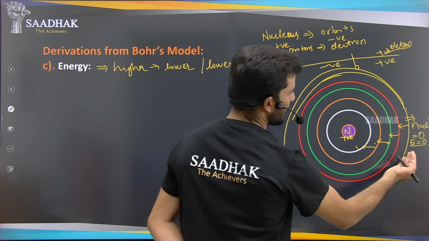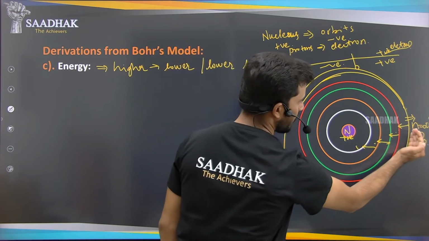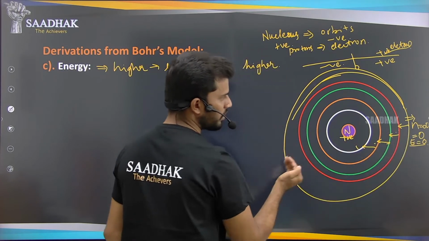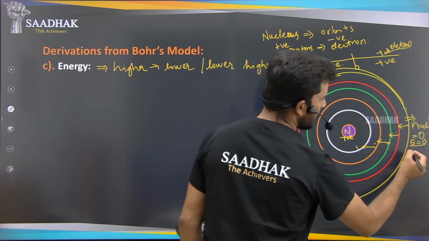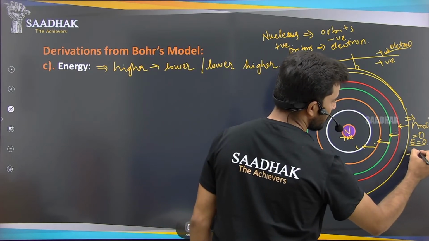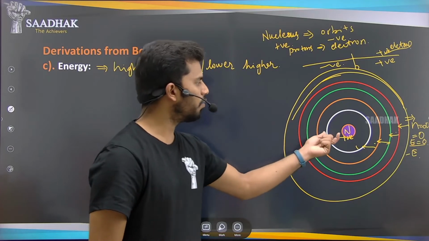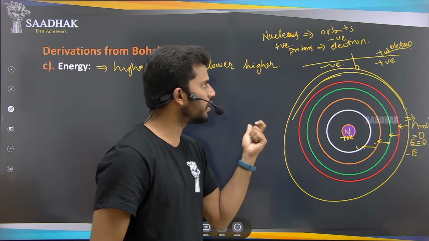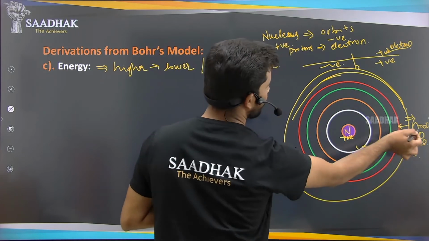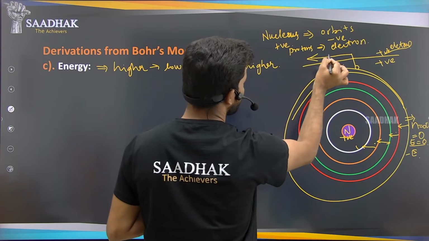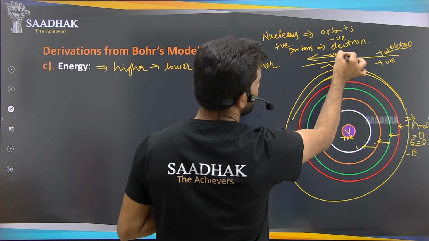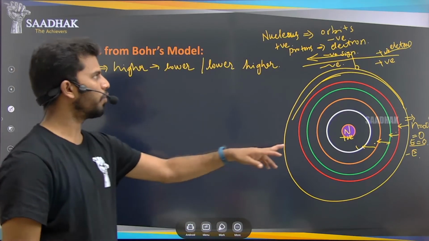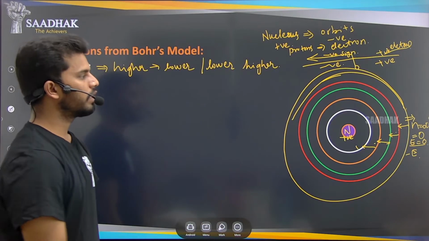So what happens to the energy? Here there is zero, and after that this positive charge, that is the nucleus, pulls it towards its side. So because of the pulling, this energy will have the negative sign, that's it. Means how much positive charge is pulling that negative charge towards it. Depending on that, as this energy goes from zero, it is coming in this direction, that's why it has the negative sign. That is the important thing that you have to remember.